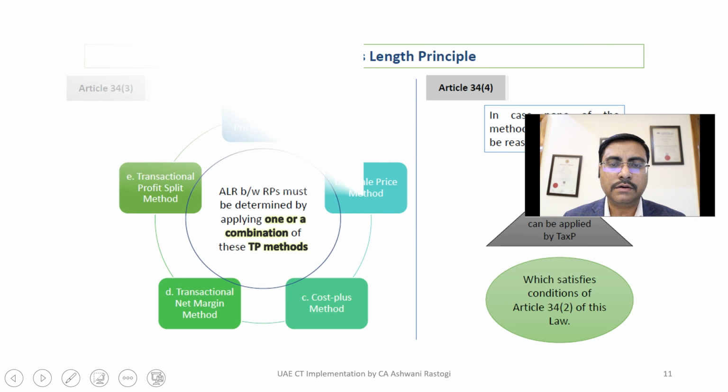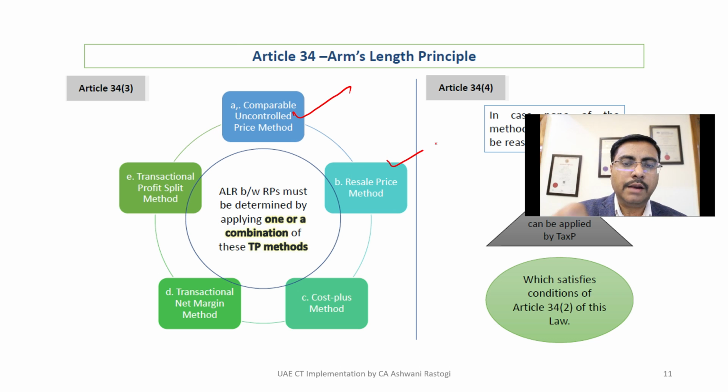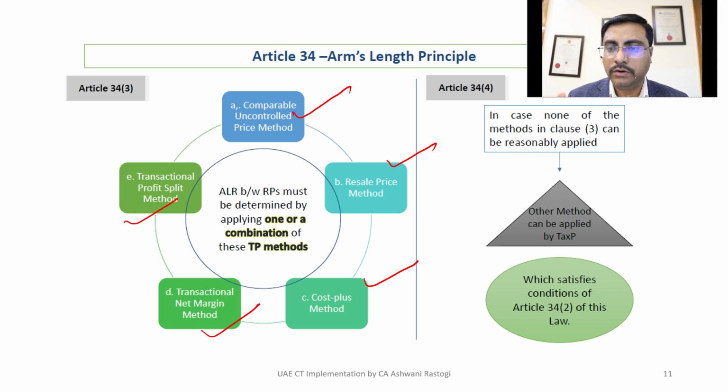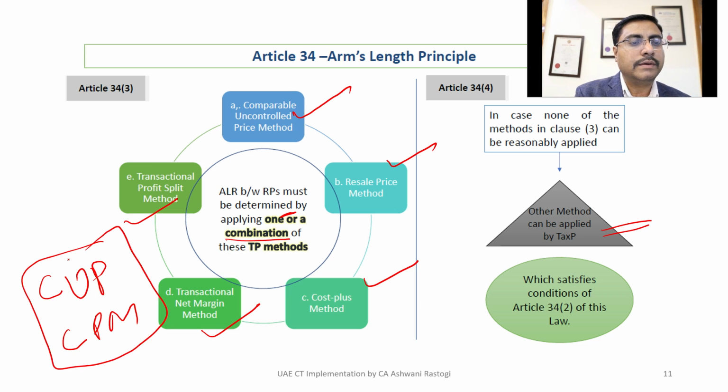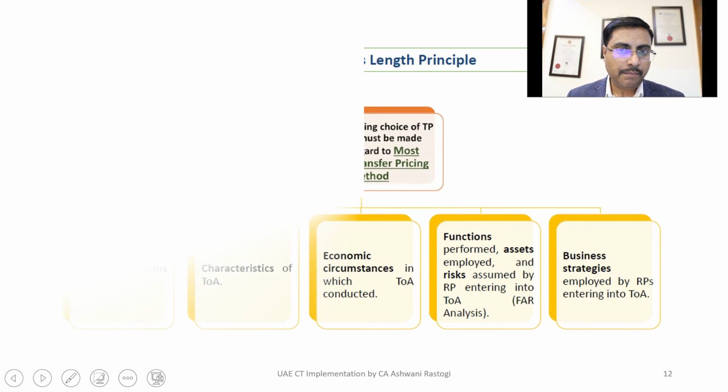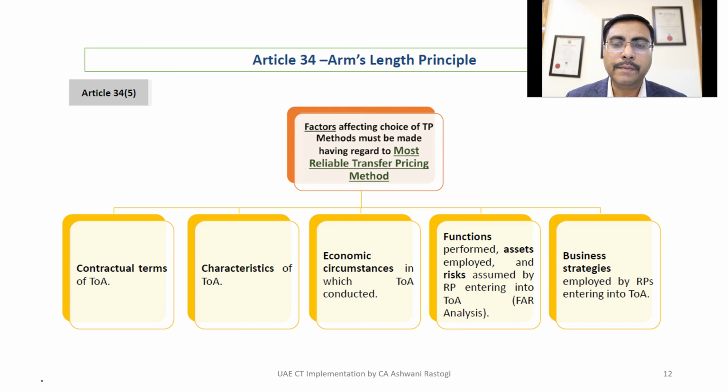So there are five methods: CUP, RPM, CPM, TNMM, and profit split. In case these five methods are not suitable, you can go for another method. One important thing is you can apply one method or a combination of methods. Suppose you can apply the CUP method along with CPM. Combination of methods is allowed in this scenario. So the transfer pricing regime is important. You must maintain transfer pricing documentation.